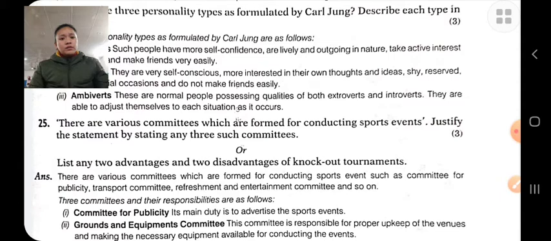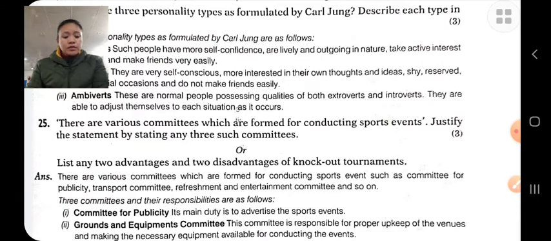Okay, there are various types of committees, like the technical committee. Their pre-work is to do all the arrangements for the program as required. For example, if you are going to organize a tournament, their work is to arrange all the technical assessment like score sheet, official table, equipment, etc. And during the tournament, their work is to manage and conduct all the games as per the schedule, and perform the duty of umpire, referee, etc.